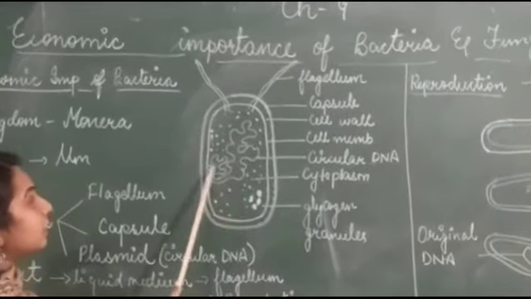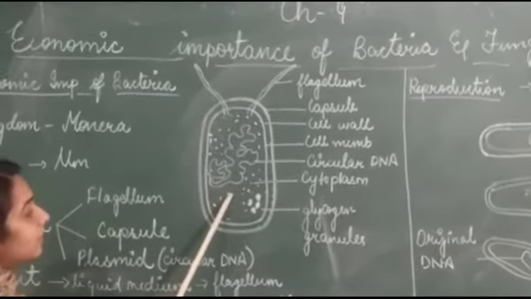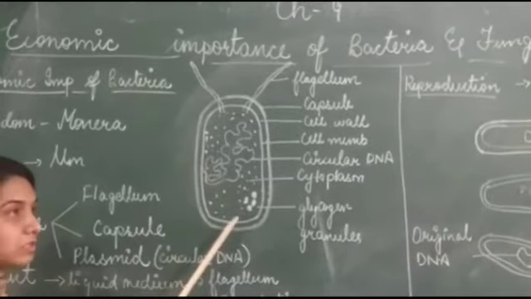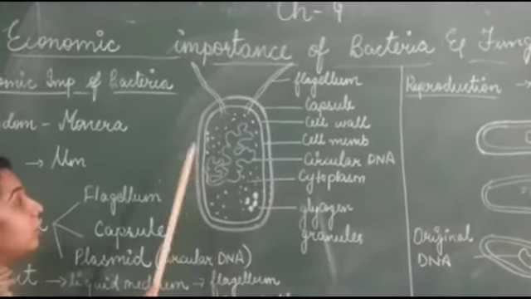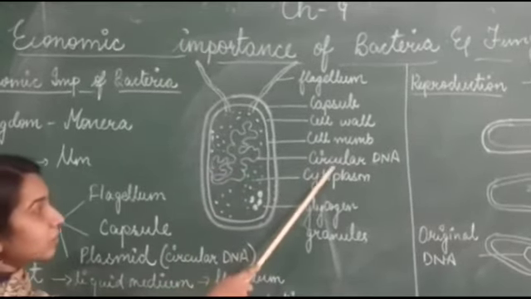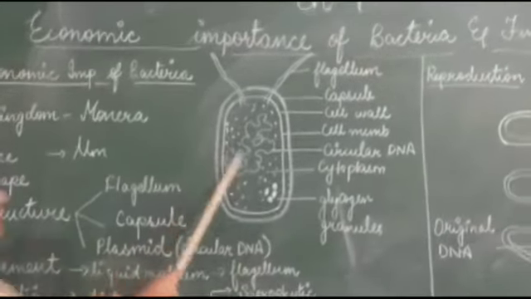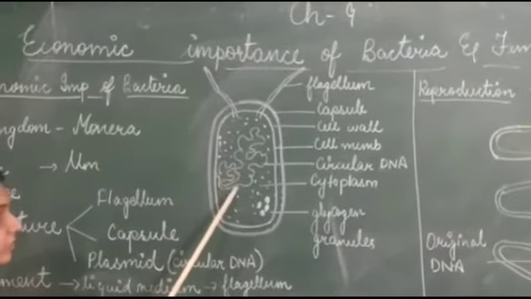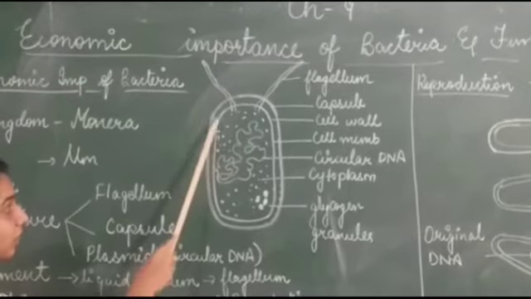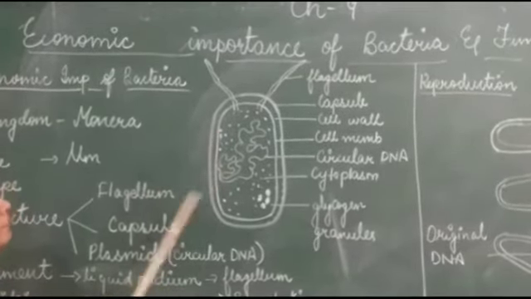Third, you will see here circular DNA. As I already mentioned, because bacteria is prokaryotic, it will not have a definite nucleus nor a nuclear membrane. Therefore, the genetic material, which is a circular DNA, also called plasmid here, is scattered. The circular DNA is attached on one side to the cell membrane.